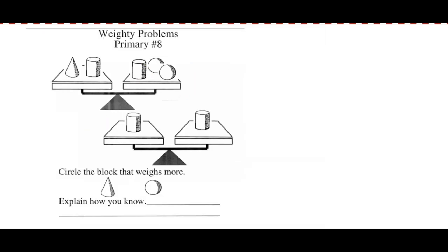For number 8, now we're going to throw back in some balances here. Now that we've seen a little bit of that logic in place, they're telling us that a cylinder equals a cylinder, and they want to know, circle the block that weighs more, a cone or a sphere. So since the cylinders are equal to each other, if I subtract a cylinder here and a cylinder here, I get a cone equals 2 spheres. So if I need two spheres just to weigh the same amount as a cone, the cone must be the heavier object.